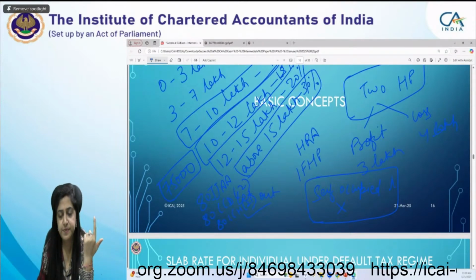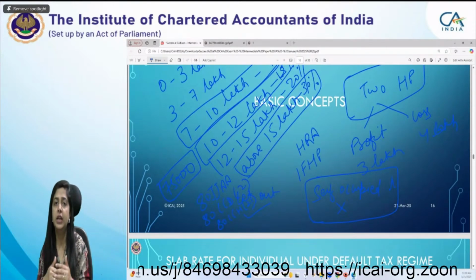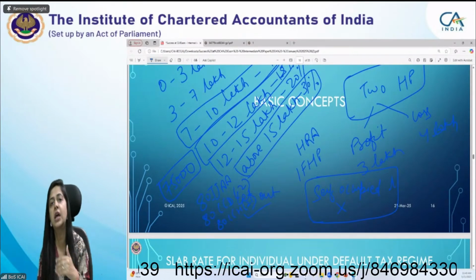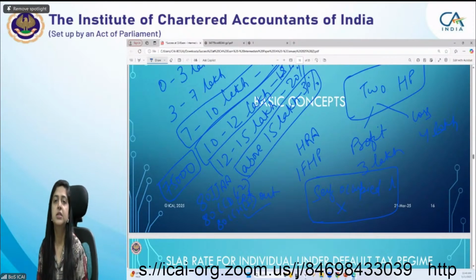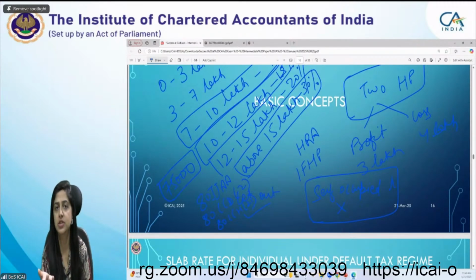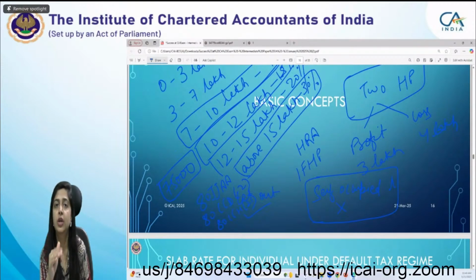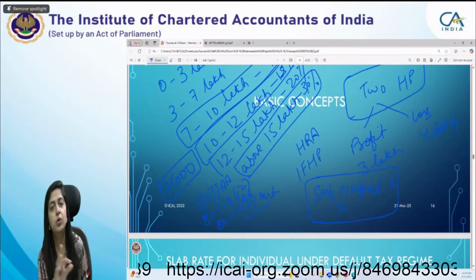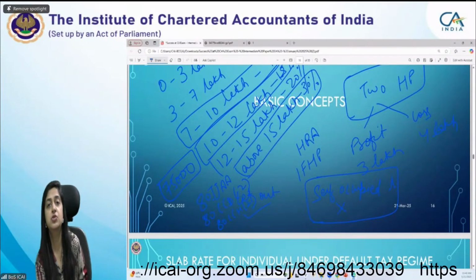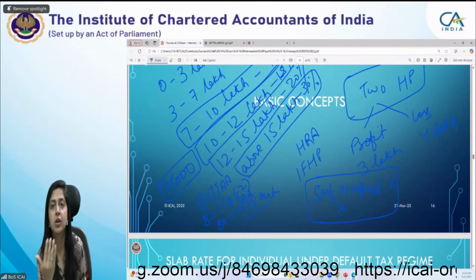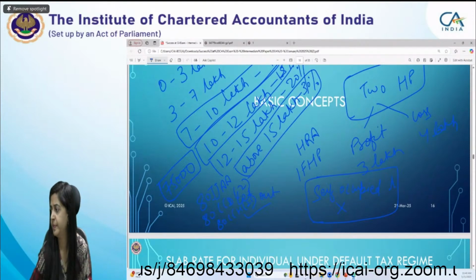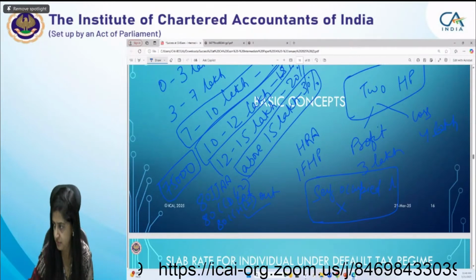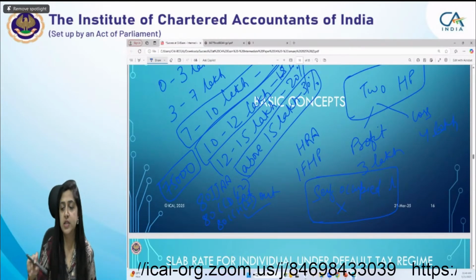Regarding the losses also, if any losses which you have arrived at due to deductions which are not permissible, that is also not allowed to be carried forward. Suppose additional depreciation you can't claim under default tax regime. So in the earlier year, suppose you have an unabsorbed additional depreciation, then you can't set it off in this year, because that is due to one of the conditions which is not allowed under default tax regime. Okay, these were about the loss set off.